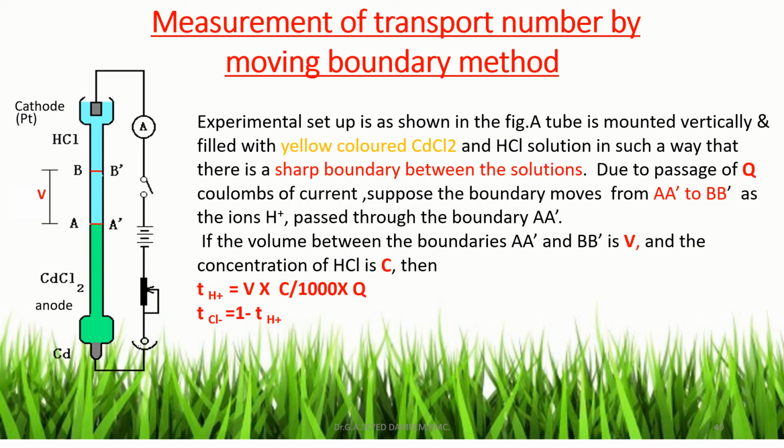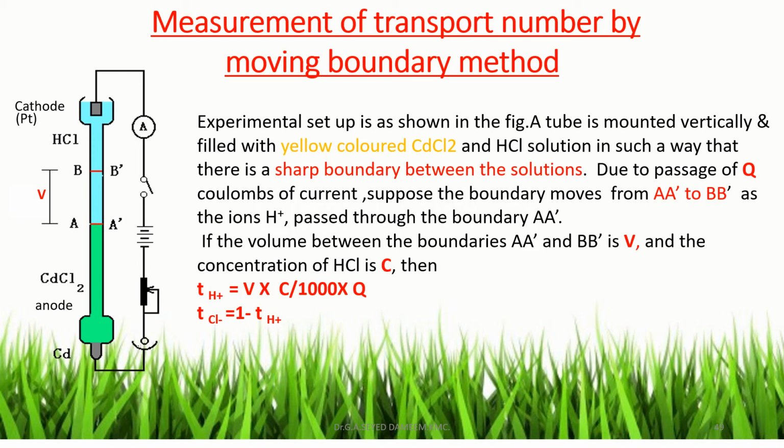The other experimental setup is as shown in the figure. There is ammeter, battery, key, rheostat, etc. And after passing Q coulombs of current, due to movement of ions, the boundary AA dash is moved from AA dash to BB dash, and the volume between AA dash and BB dash is V.